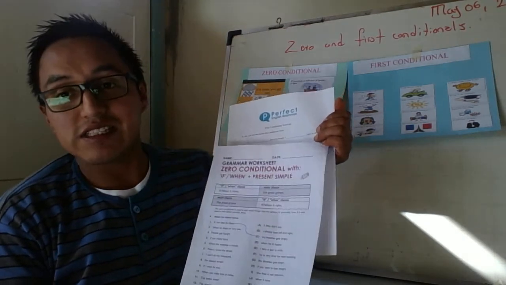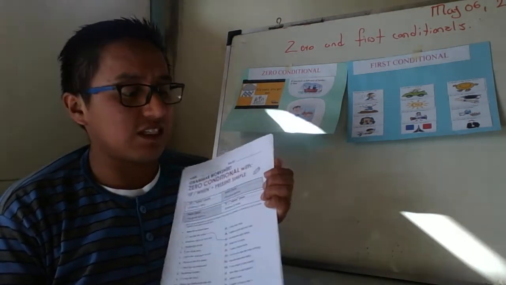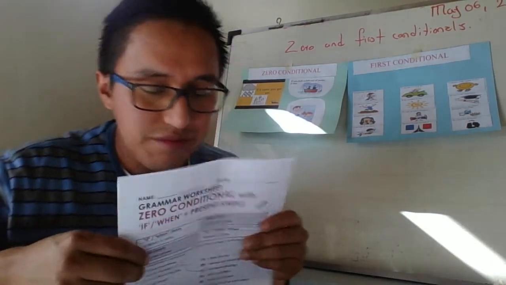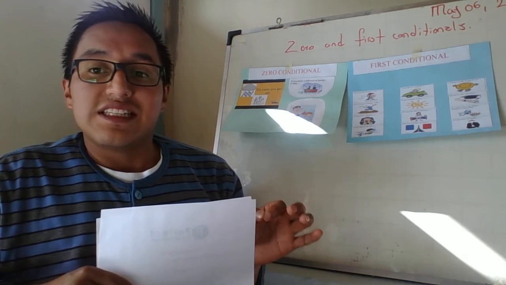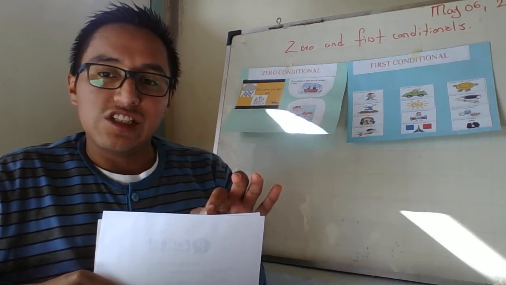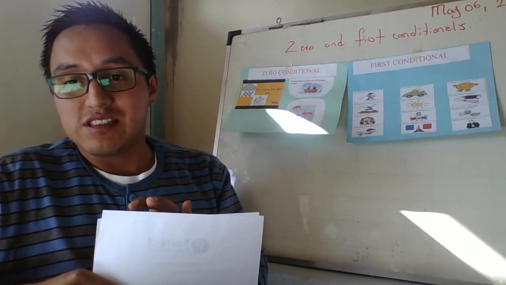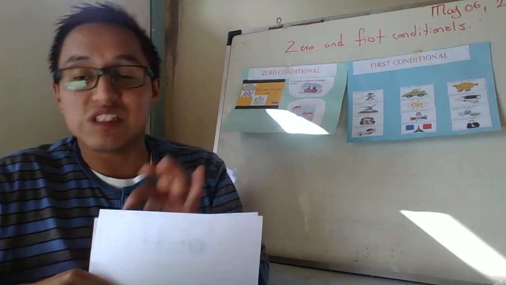Here students have to join and complete. Why am I gonna use this kind of material for this lesson? Well, worksheets are interesting materials that help the teacher to evaluate students' understanding and provide feedback to the students.